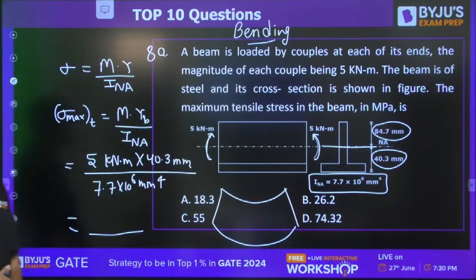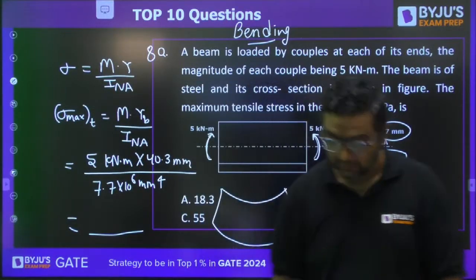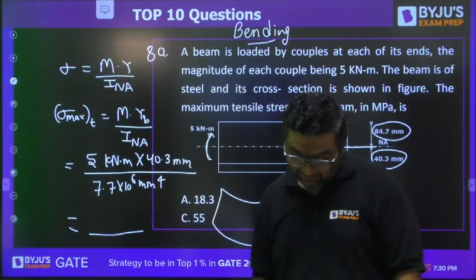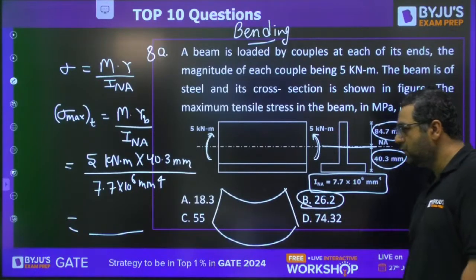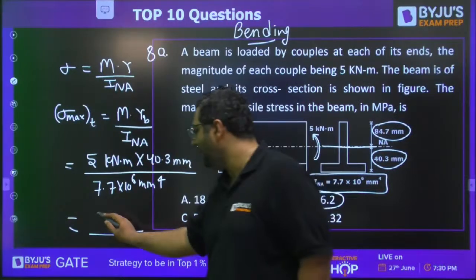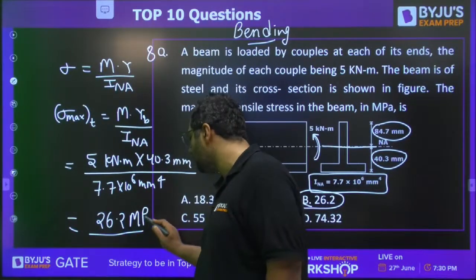Okay, Jaya is saying B, Nirved is saying B, and the answer is also B. So the answer will be 26.2. Okay, I am adding one part into this question.